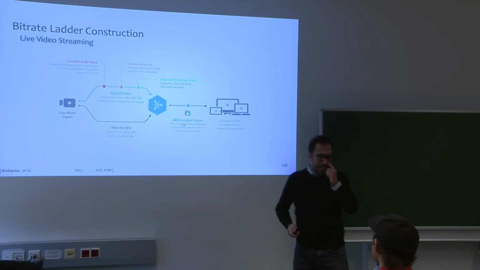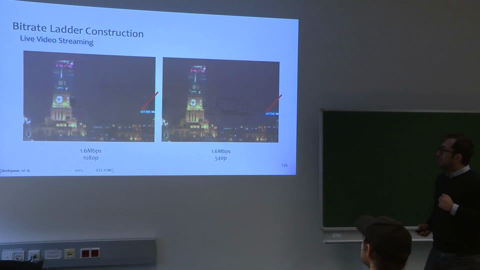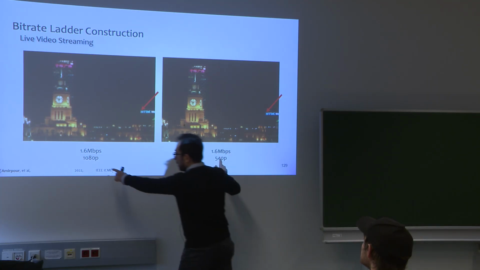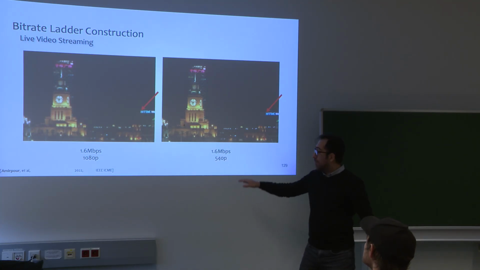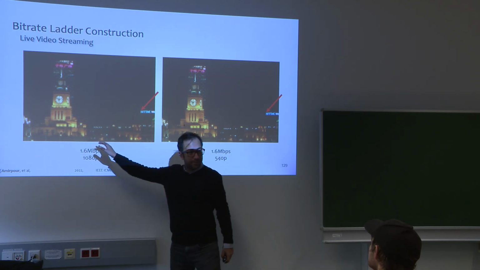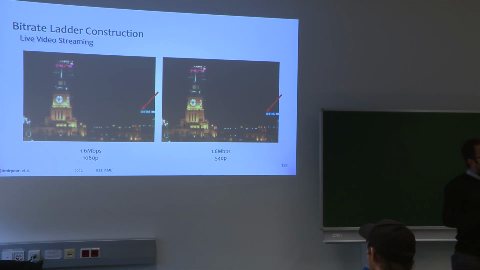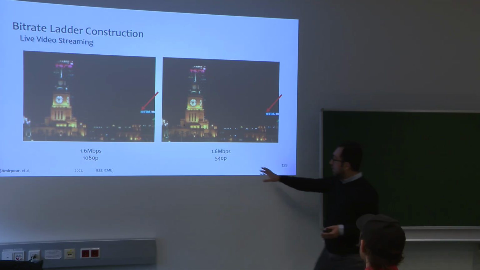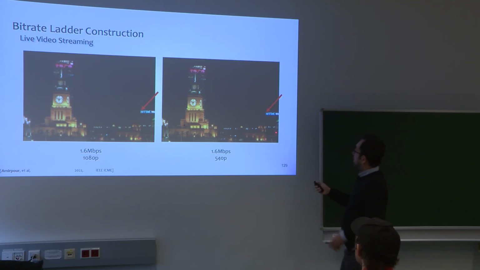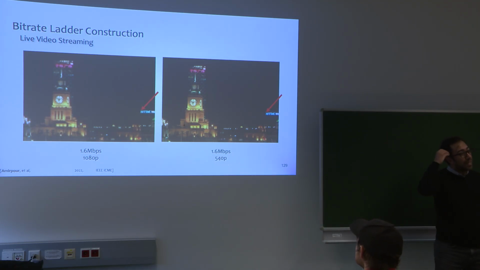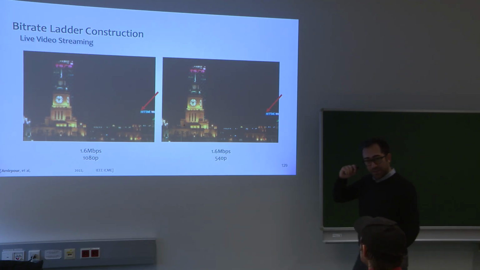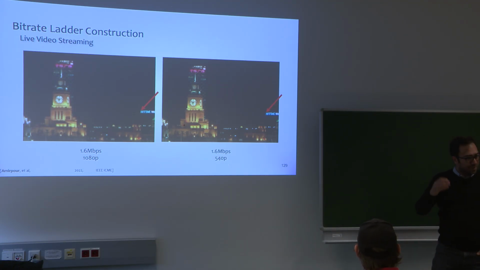So in a demo at NAB, we showed this. Here you can see that if we encode the same video at 2 different resolutions, 1080p and 540p, but at the same bitrate, right? You can see that the 540p works better. They have the same size, but they have been encoded at different resolutions, and this video has better quality compared to the other one. So we actually use these visual complexity features to predict the best resolution. But later we also used them to predict the best frame rate, etc., etc.